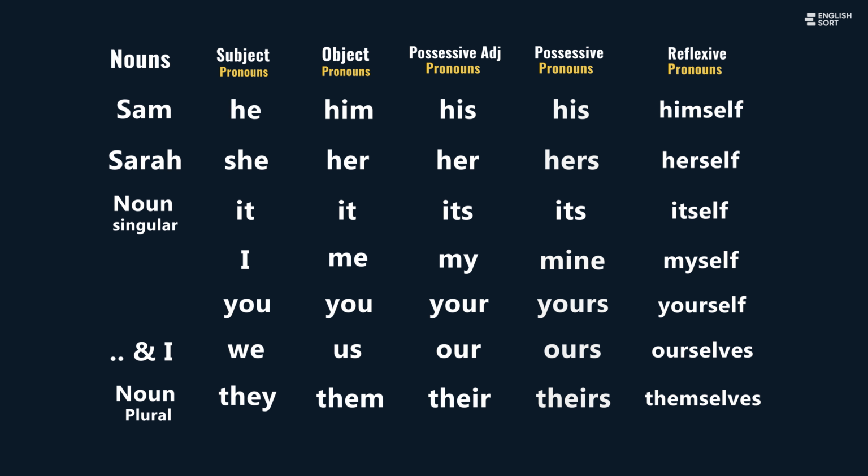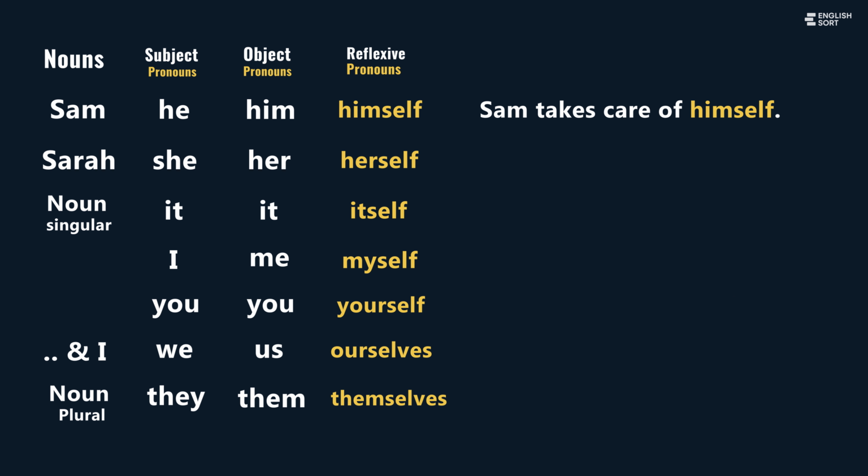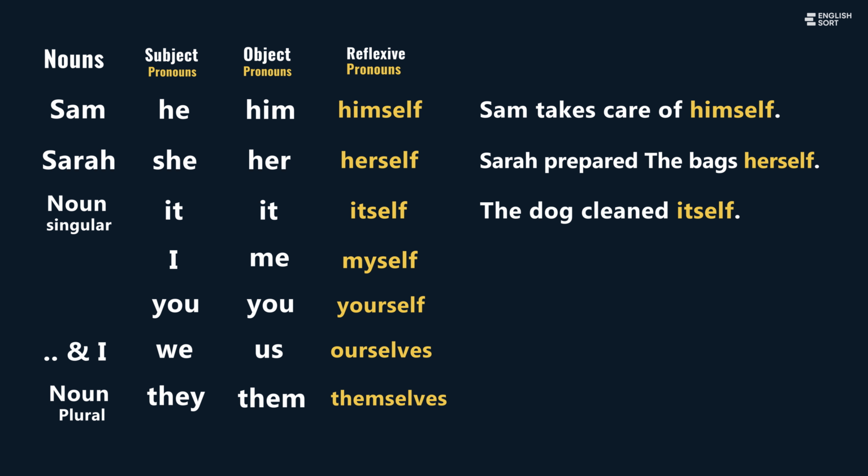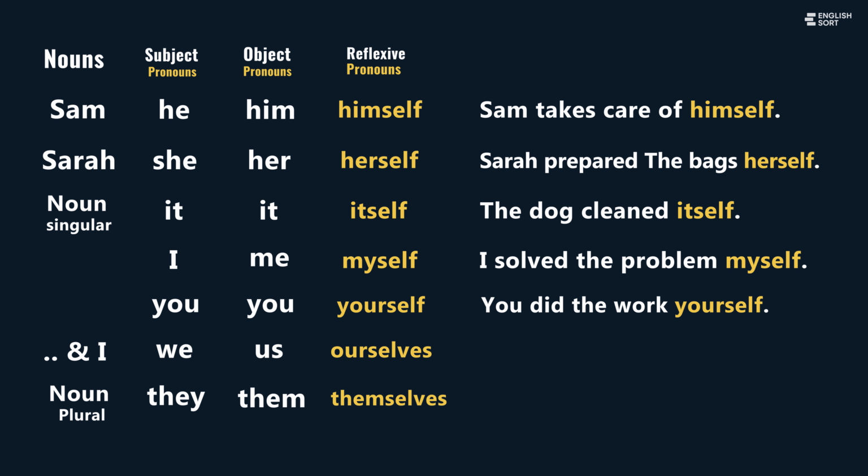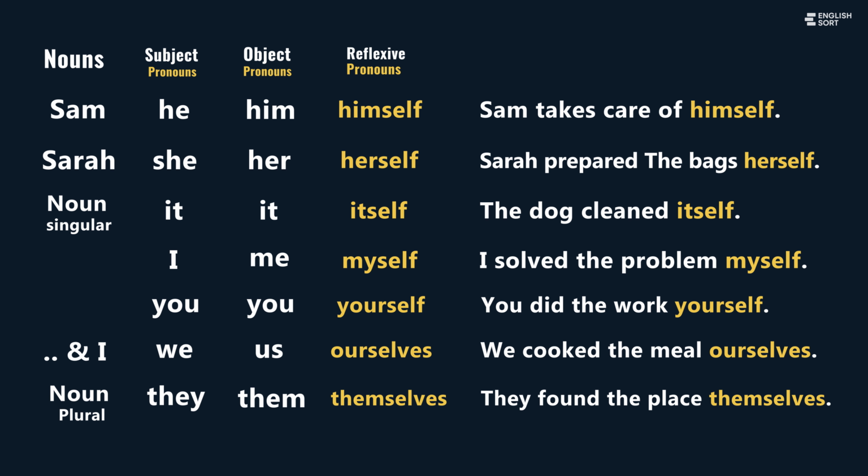Reflexive pronouns. Reflexive pronouns are used when the subject and the object are the same person. The action goes out and comes back to the same person. Himself, herself, itself, myself, yourself, ourselves, themselves. Sam takes care of himself. Sarah prepared the bags herself. The dog cleaned itself. I solved the problem myself. You did the work yourself. We cooked the meal ourselves. They found the place themselves.